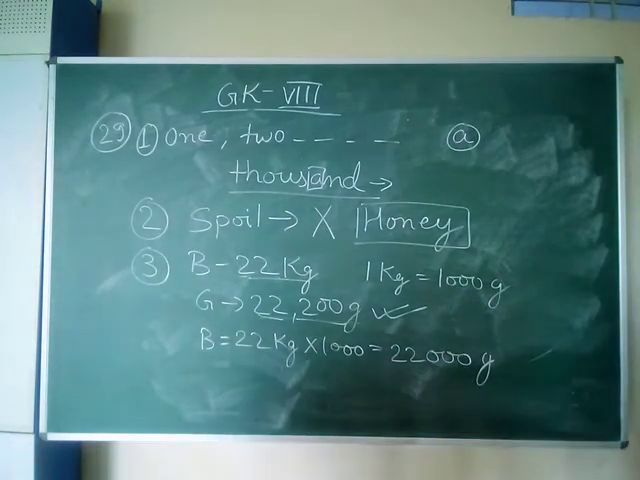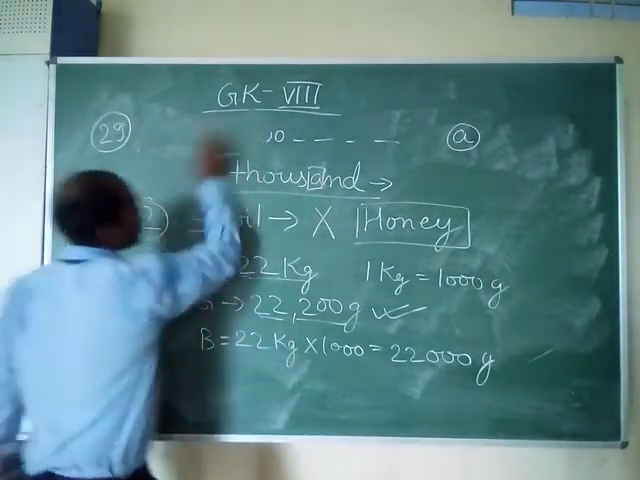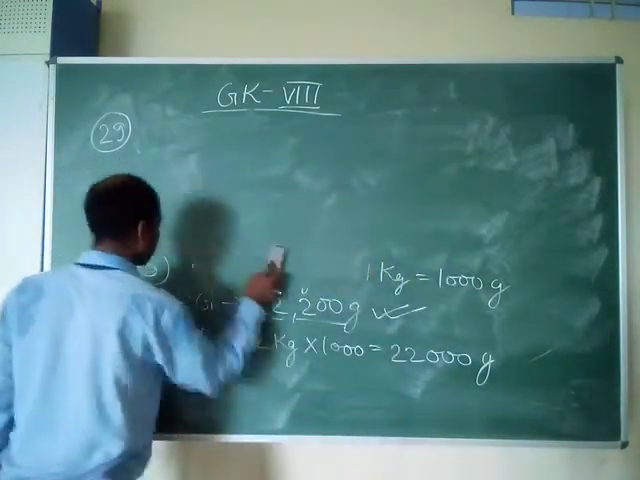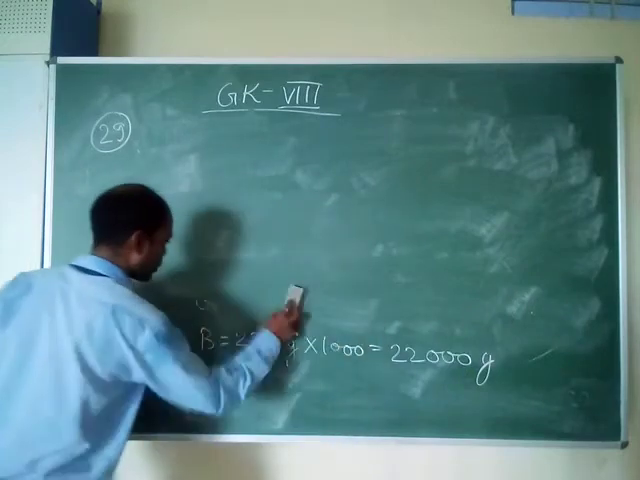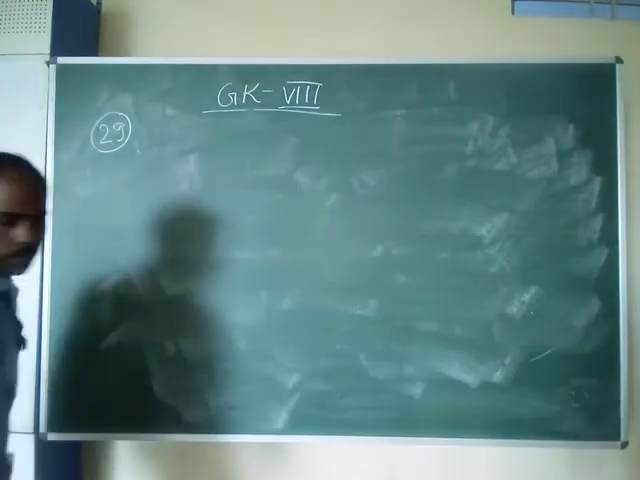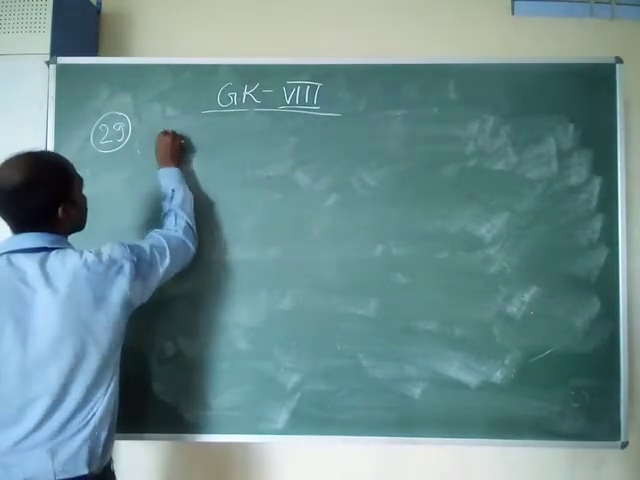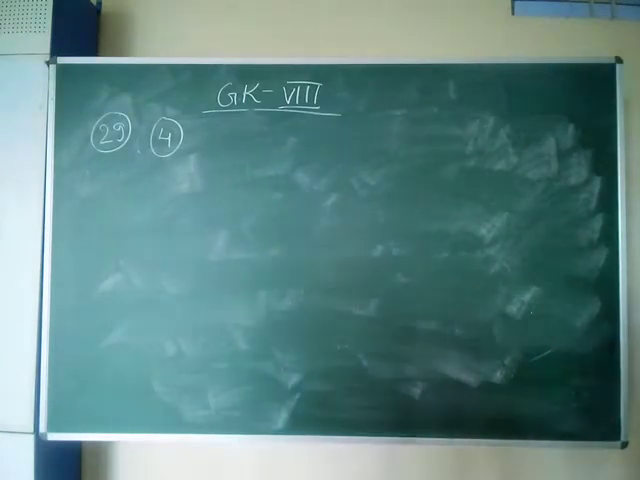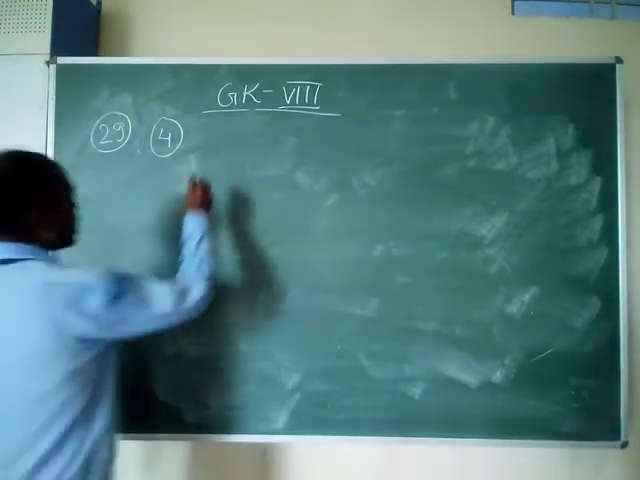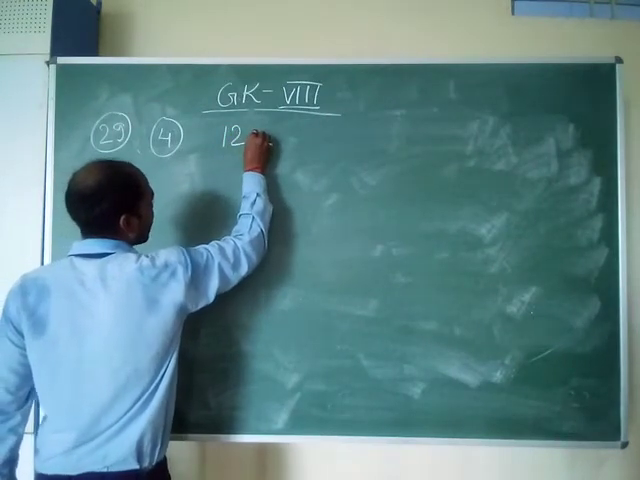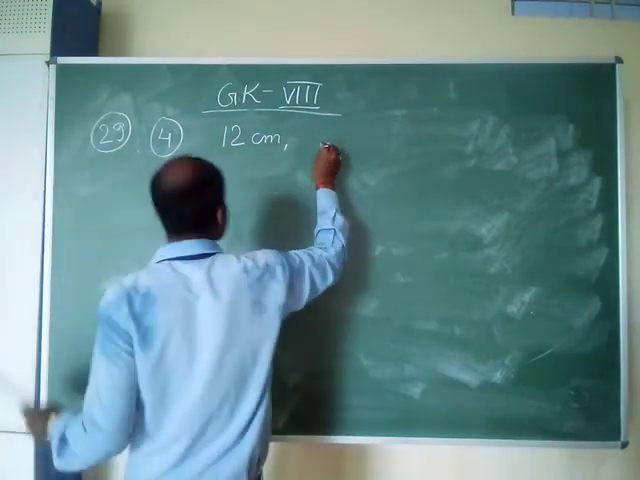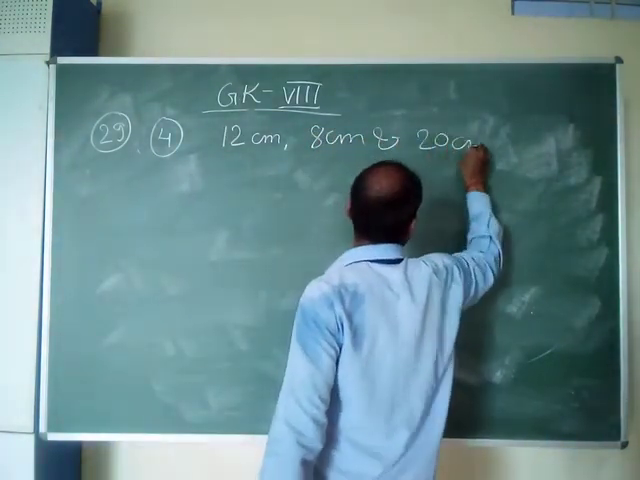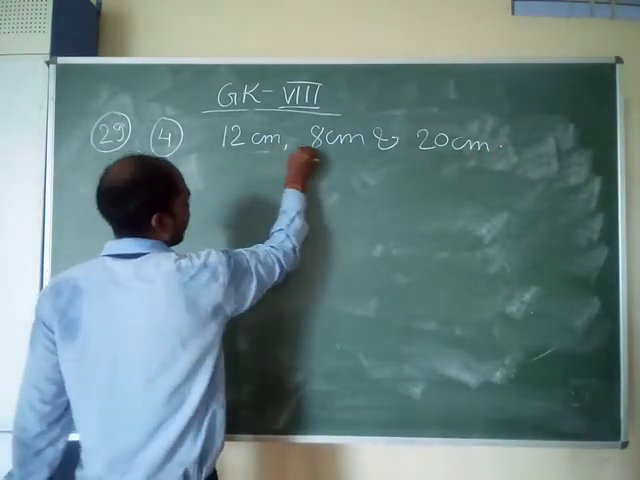Question number 4. Coming on to question number 4. Question number 4 states, what kind of a triangle will be formed if the sides measure 12 cm, 8 cm and 20 cm? Size of the sides are 12 cm, 8 centimeter and 20 centimeter. What kind of triangle is this?